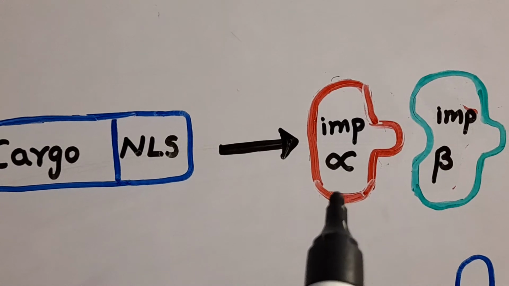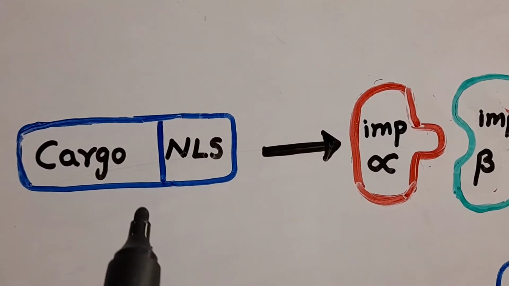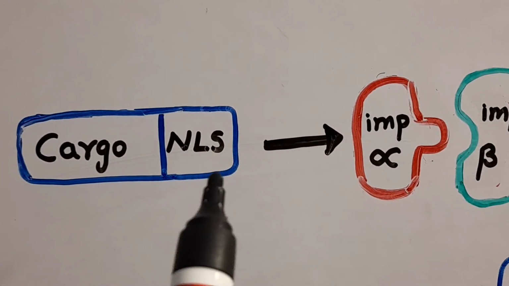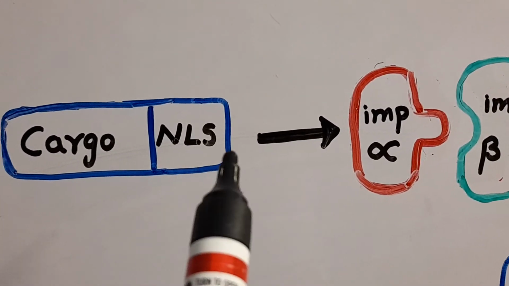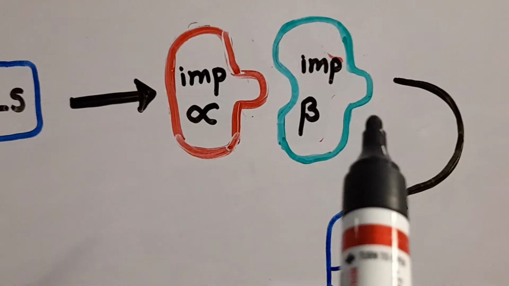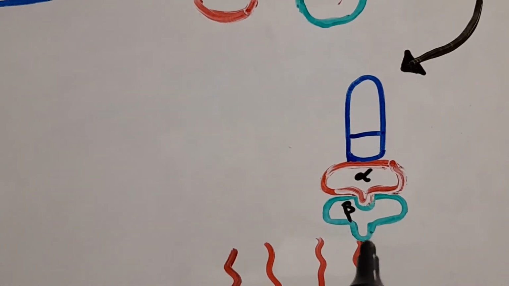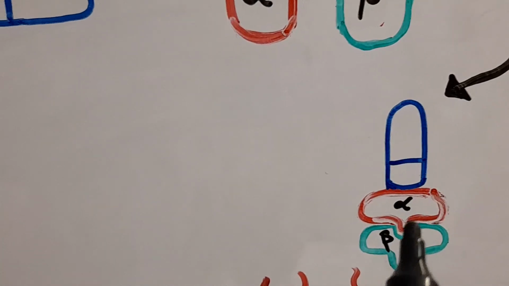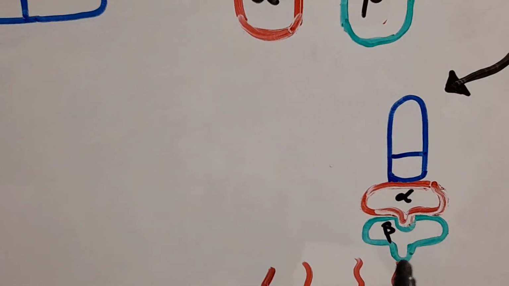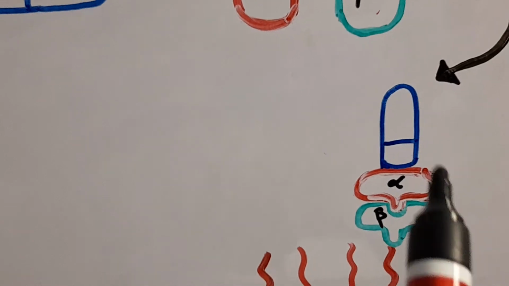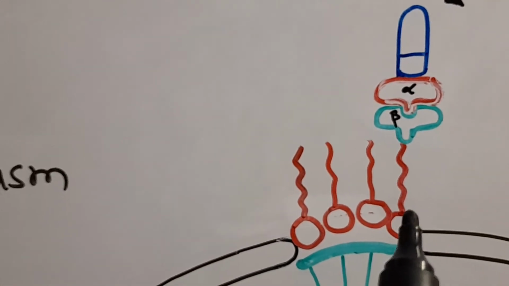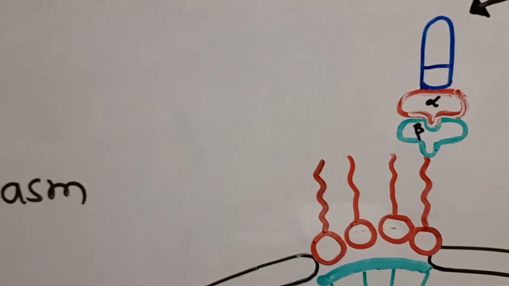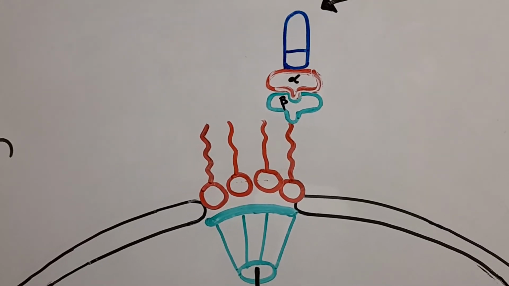This importin binds with the protein to be transported into the nucleus at this signal, NLS. After the binding, one complex is formed: the cargo protein with alpha importin and beta importin. This complex is attached to the fibril of the nuclear pore complex.